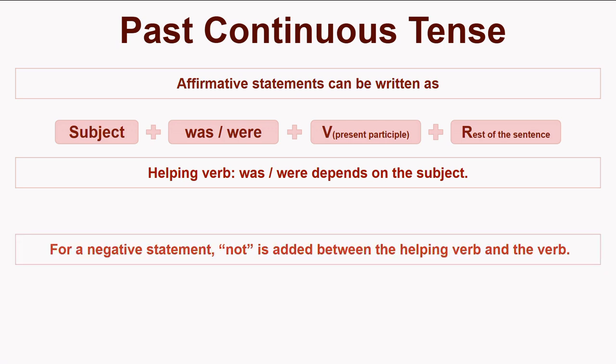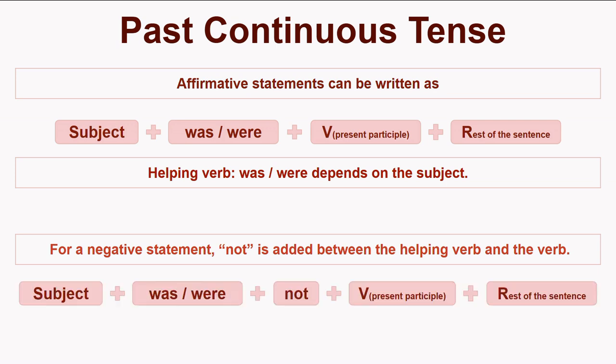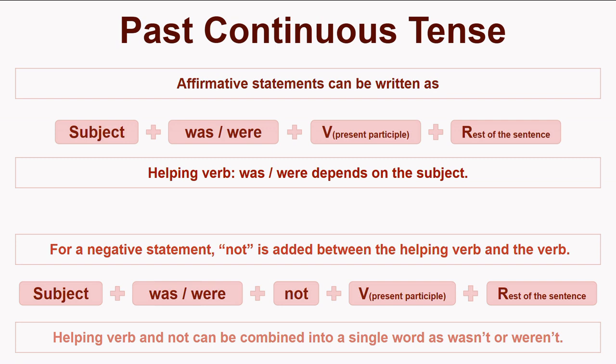For a negative statement, not is added between the helping verb and the verb. Subject, was or were, not, verb in present participle, rest of the sentence. Helping verb and not can be combined into a single word as wasn't or weren't.